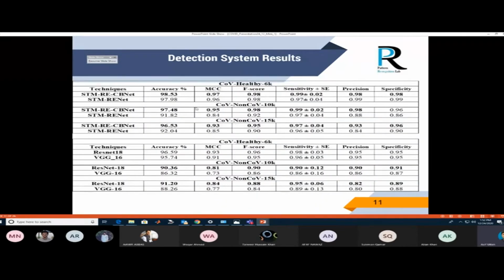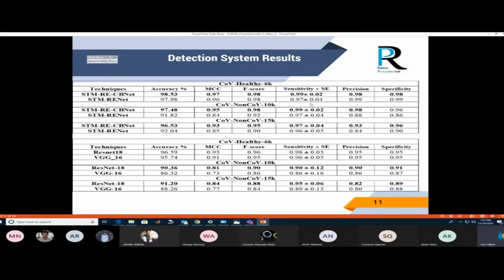In the tabulated results, you can see 98.53% accuracy with an F-score of 0.98 and a sensitivity of 0.9 achieved by our proposed architecture, which is compared with state-of-the-art architectures such as ResNet and VGG, which are considered the best models.